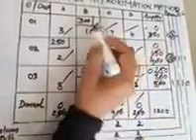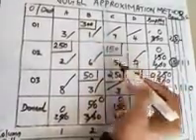Then we find the initial basic feasible solution. Total transportation cost is equal to 300 into 1 plus 250 into 2 plus 150 into 5 plus 50 into 3 plus 250 into 3 plus 200 into 2.